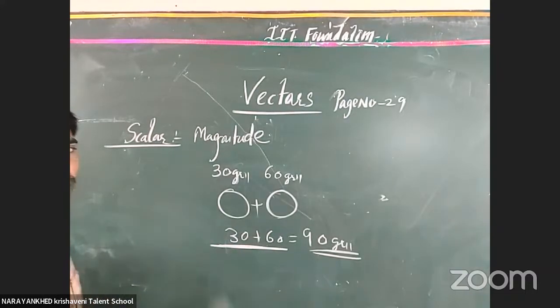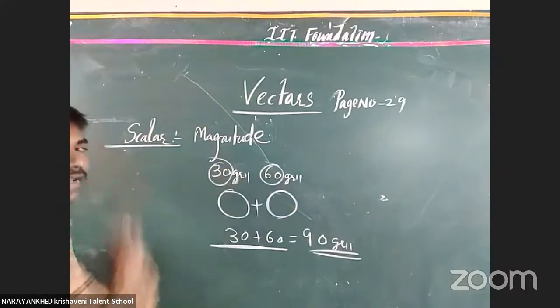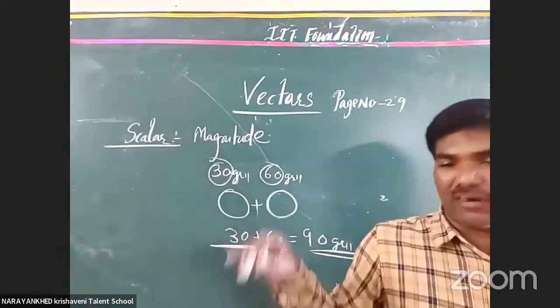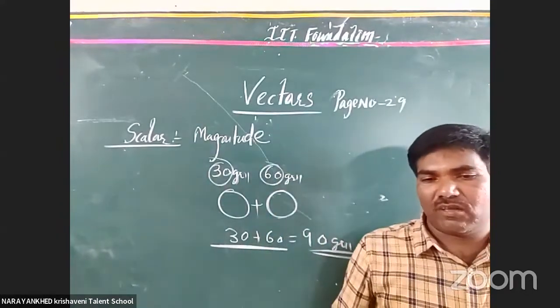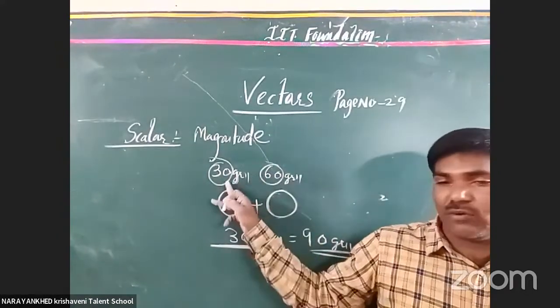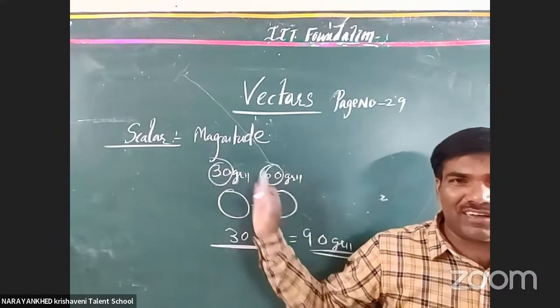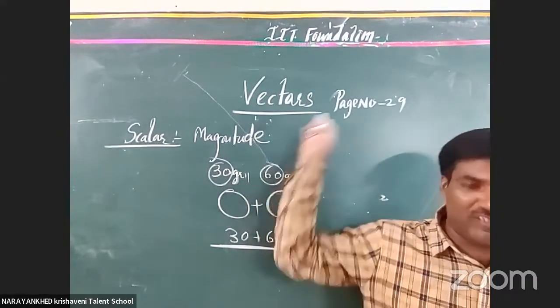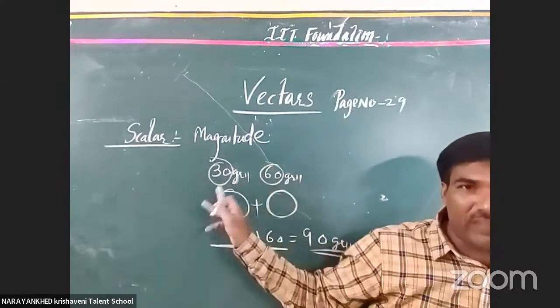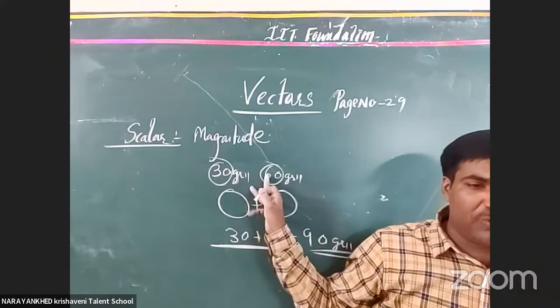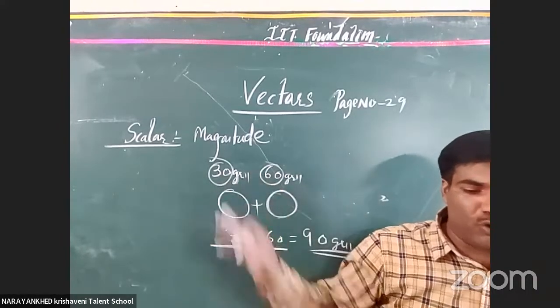30 plus 60 is normal. This 30 and 60 is called the magnitude, or the quantity. The gram is a unit. It is different; it is not a vector or scalar concept, it is a unit and measurement concept. But this number, whatever is there, is called the magnitude. Got it? I hope you got it.